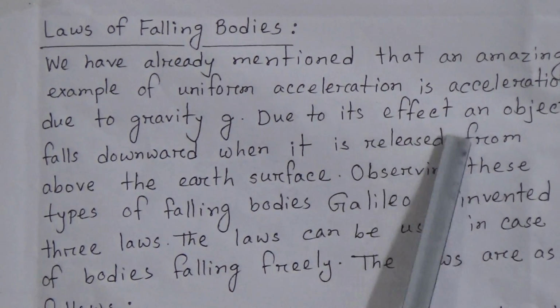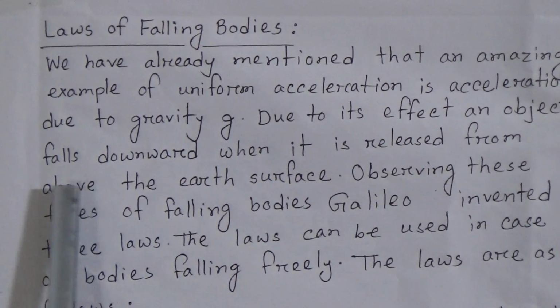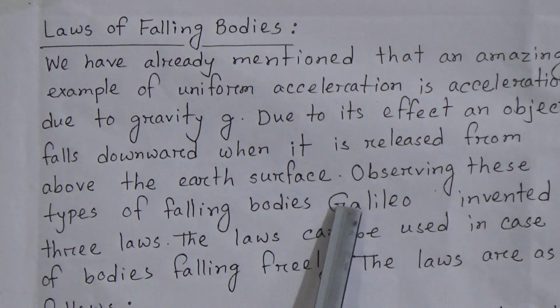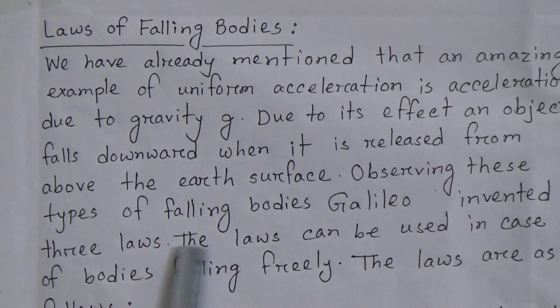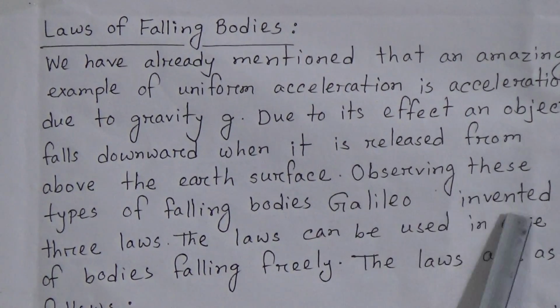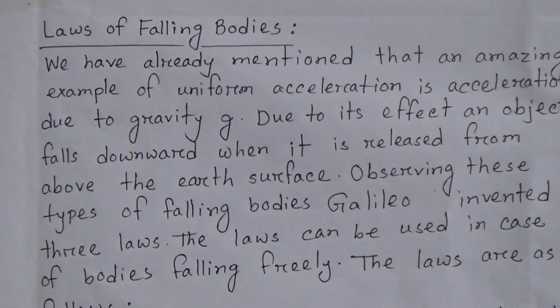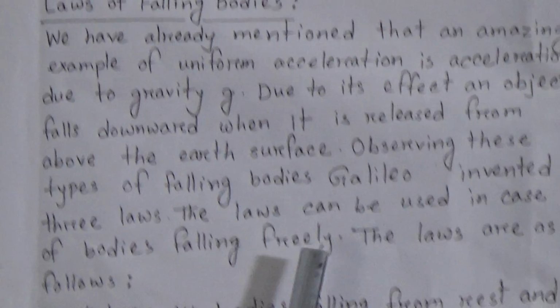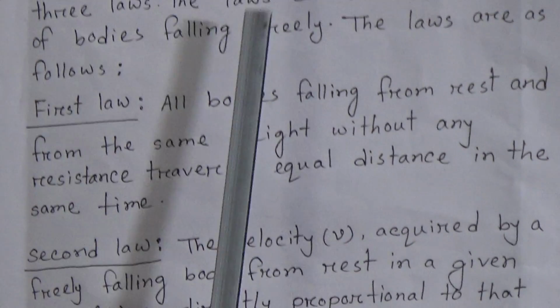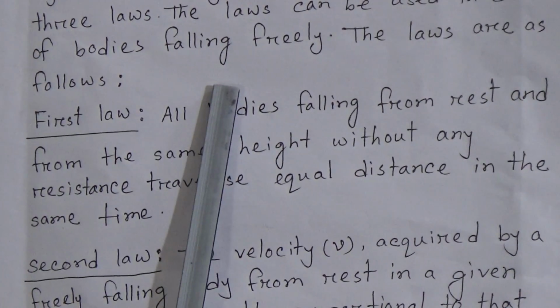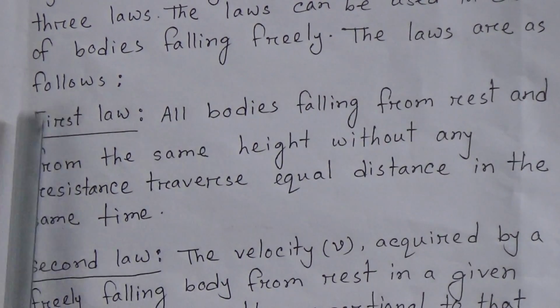Due to its effect, an object falls downward when it is released from above the Earth's surface. Observing this type of falling bodies, the scientist Galileo invented 3 laws. These laws can be used in case of bodies falling freely. I am repeating, these laws can be used in case of bodies falling freely. The laws are as follows.